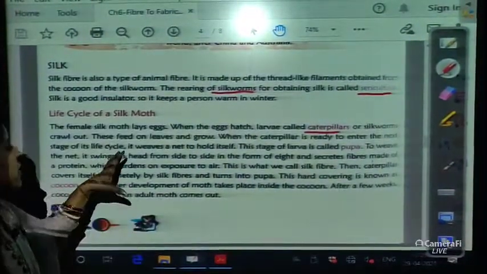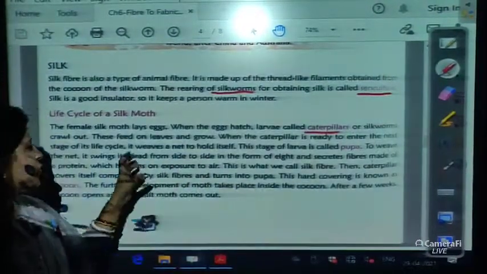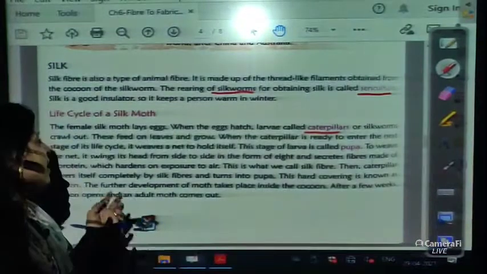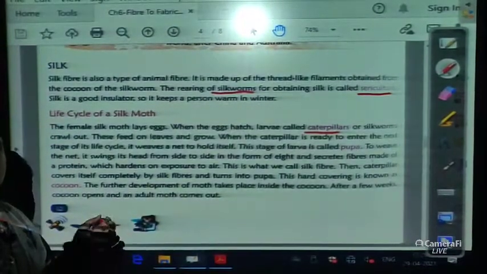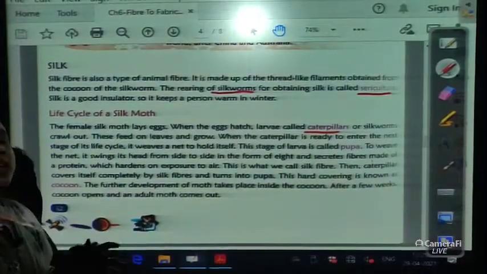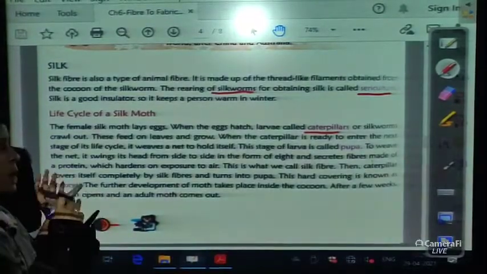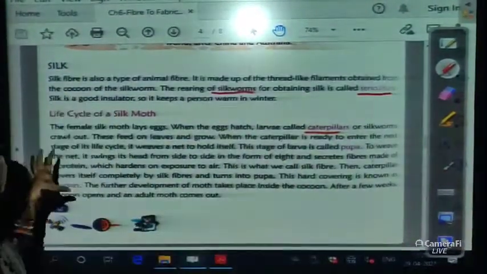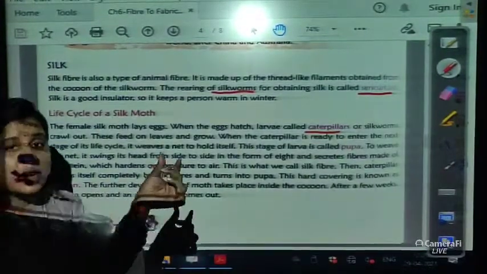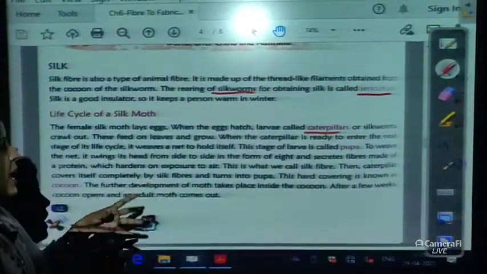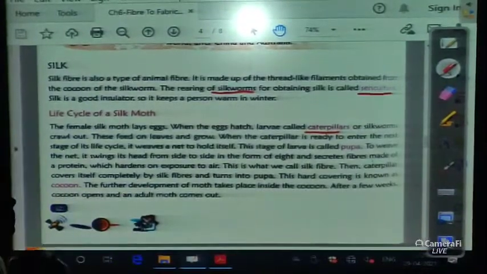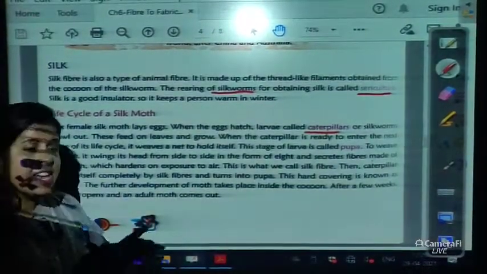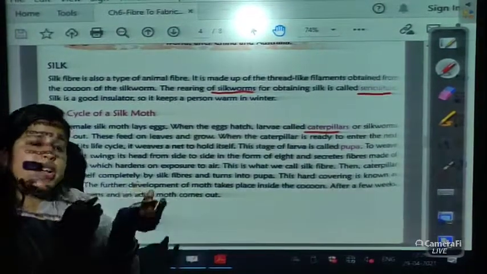These feed on leaves and grow. Which leaves? Especially mulberry leaves. Other leaves are also there, but especially mulberry leaves. When the caterpillar, the small worm, is ready to enter the next stage of the life cycle, it weaves a net to hold itself.